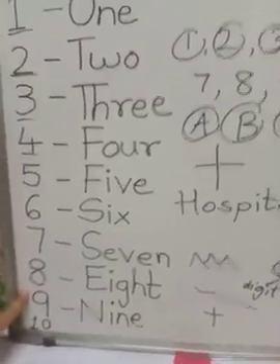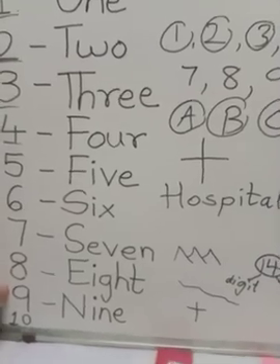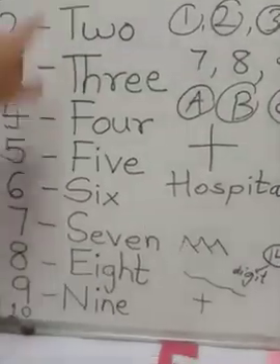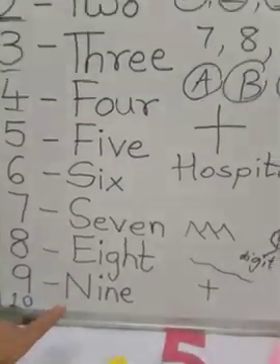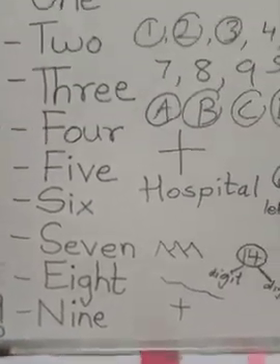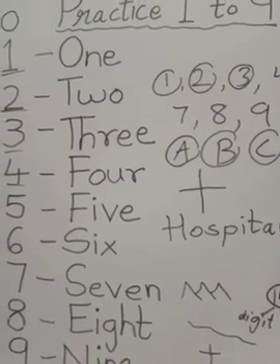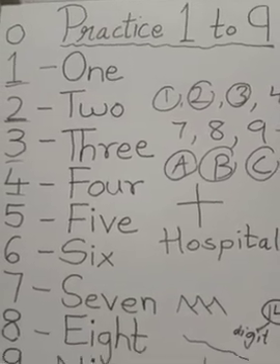Understood, children? I hope you all have understood. Practice 1 to 9. There are number names 1 to 9. And I will give you an exercise in your notebook to copy and practice writing numbers 1 to 9.